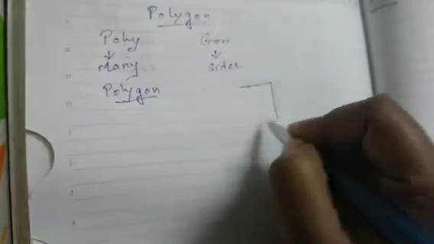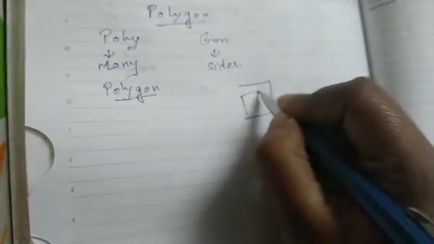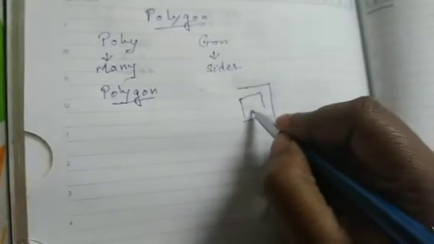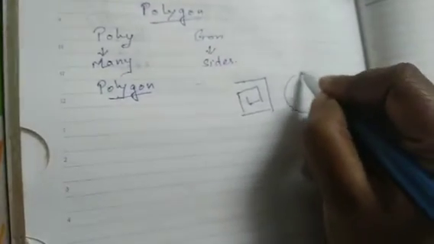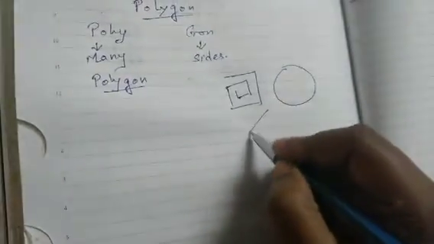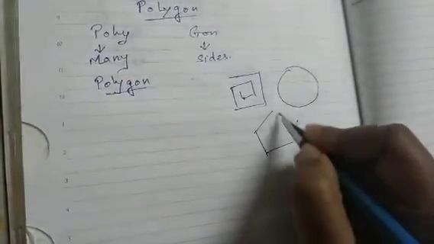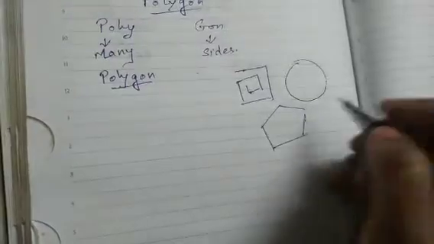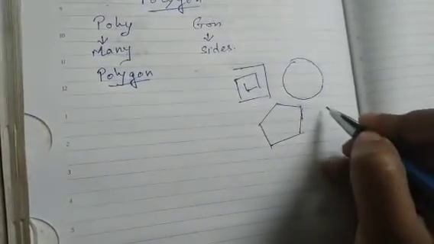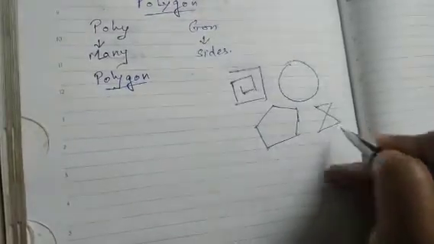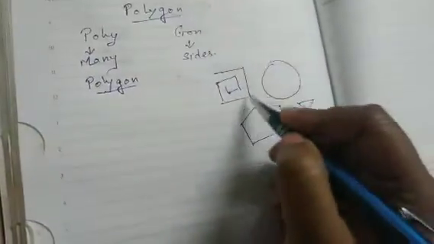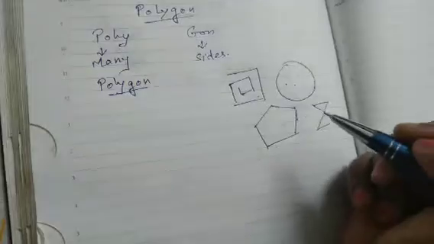Okay, so for any figure to be a polygon, let me draw some figures over here. This is a figure, this is a figure, this is a figure, this is a figure. So now I need to know which is a polygon.